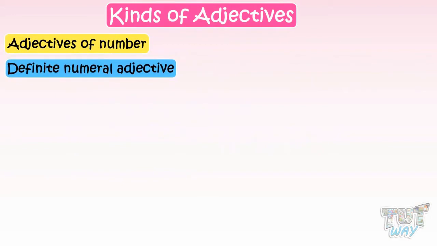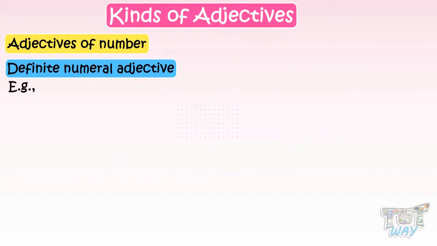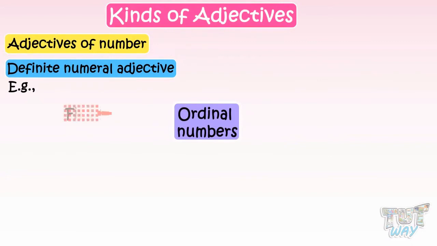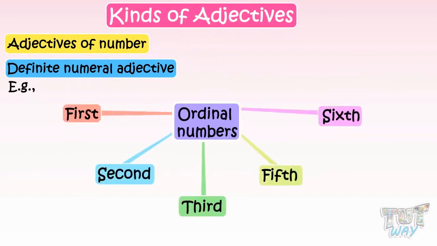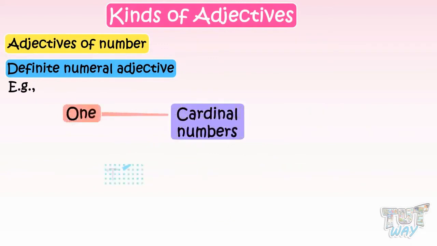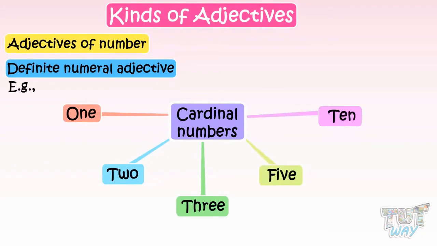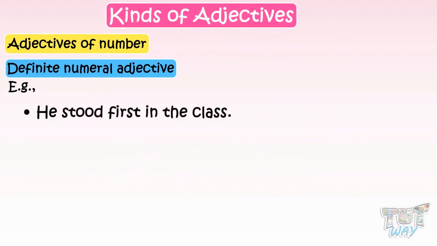First one is the definite numeral adjective. These adjectives tell us the exact number of people or things. For example, ordinal numbers like first, second, third, fifth, sixth, etc. And cardinal numbers like 1, 2, 3, 5, 10, etc. And their usage is like, she stood first in the class.